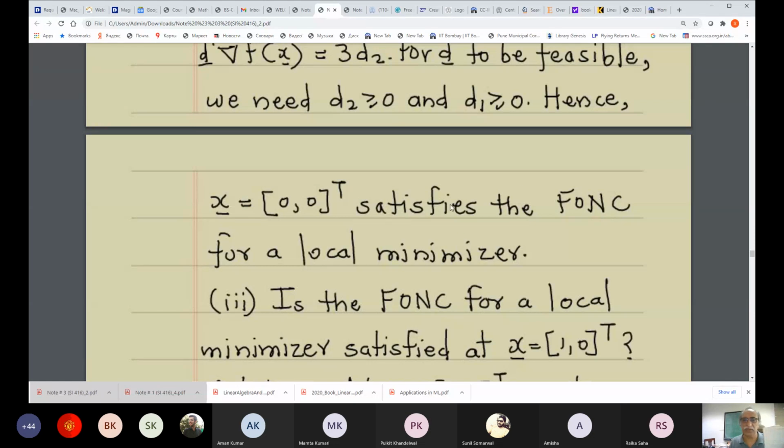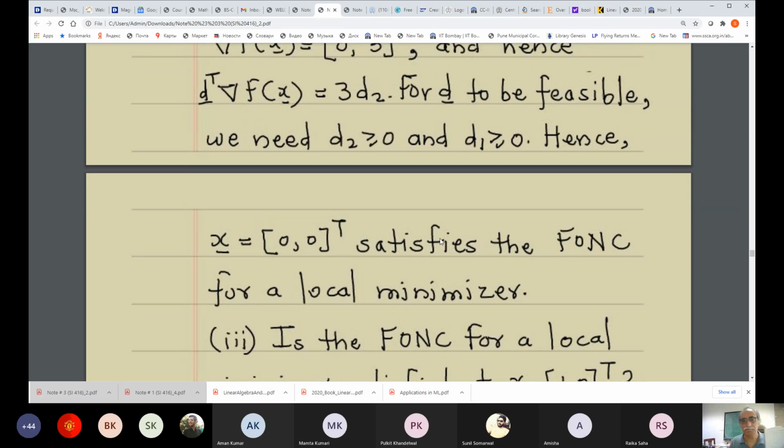So the necessary condition is satisfied for a local minimizer 0 0. All right, so these are the level sets for fixed values of a function f(x).